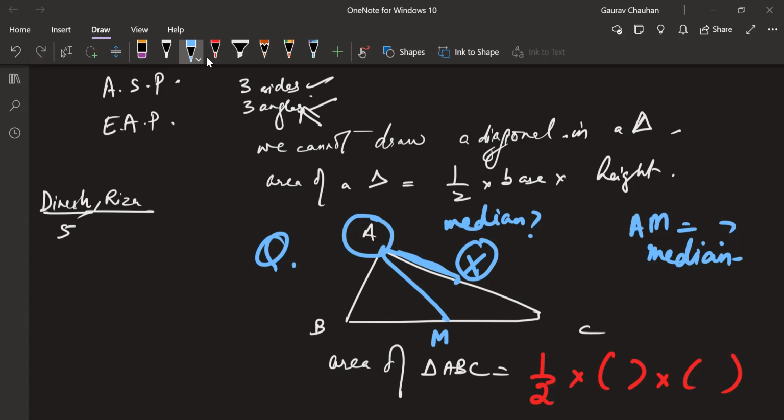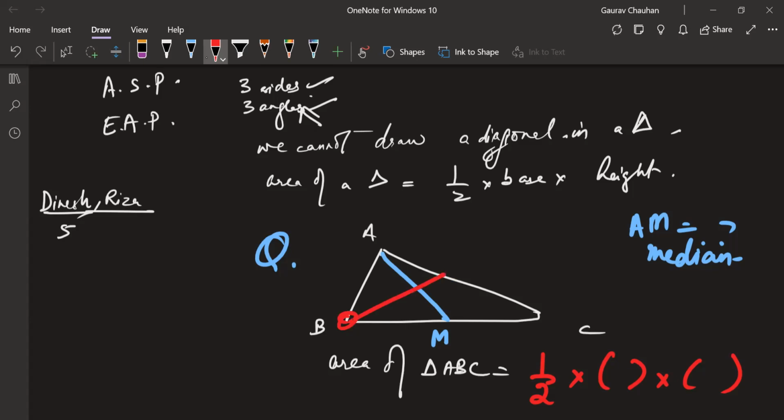You're getting this, Tulsi? It has to join the opposite side. This AC is adjacent to A. Adjacent means next to it. So AC is right here. It is adjacent to A. It is not a median. It has to join the opposite side, which is here. Same way, if we join from B, it has to join the opposite side here. BX maybe, yeah, that will be the median. But this thing BY will not be the median. Are we good? It will just be half of some side.